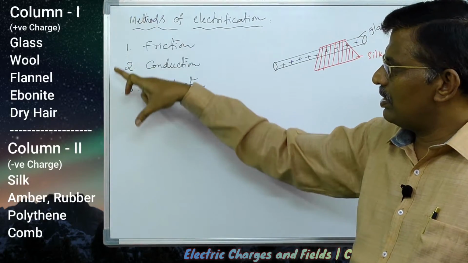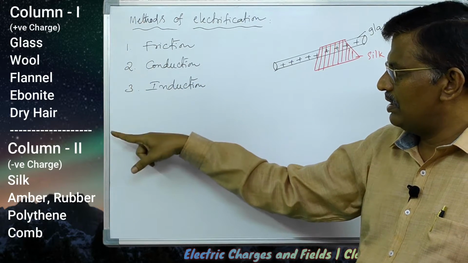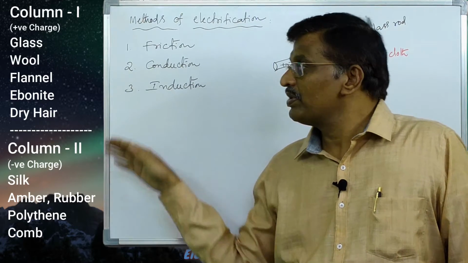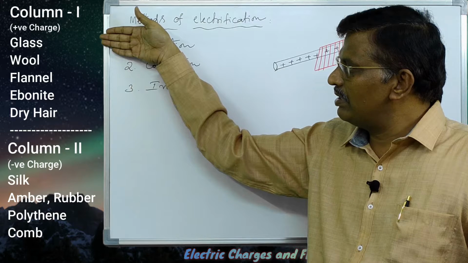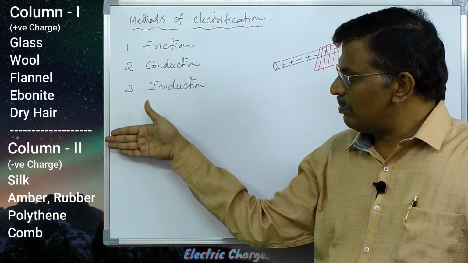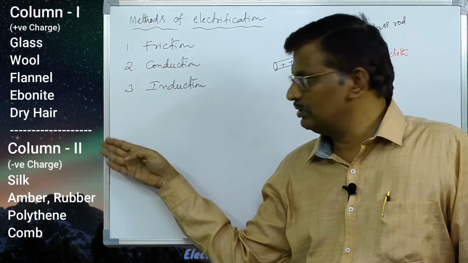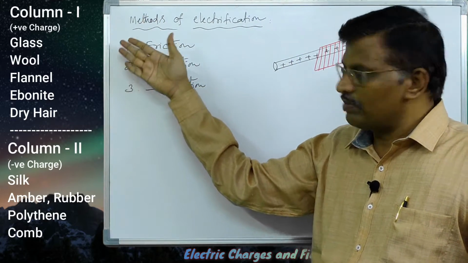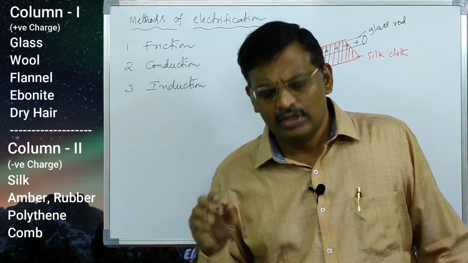So not only this, you observe here a list. The upper materials gain positive charge and the bottom ones become negatively charged. So when one material from the upper list is rubbed with any material from the lower list, the upper material will get positive charge and the lower material will get negative charge.